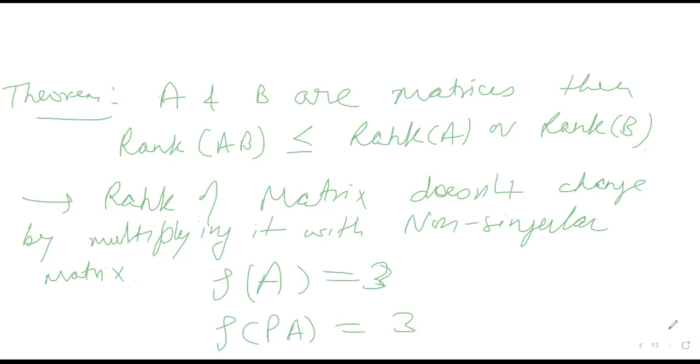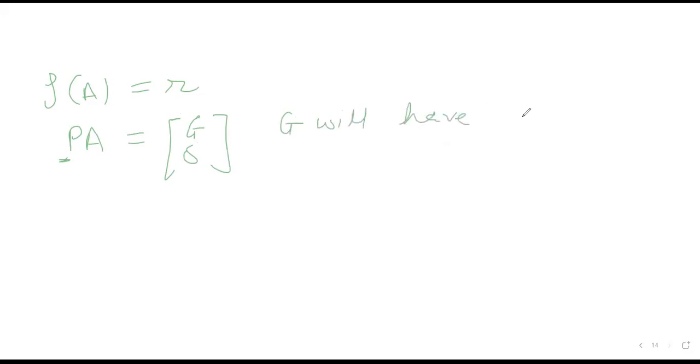The second thing that you should know is that if A has rank R, then I can write PA, where P is any non-singular matrix, as a matrix with G on top and 0 below, where G will have R rows. That is, rank of G will be R, and the 0 denotes that all the other rows are 0. These are the two things that we will be using to prove this theorem.